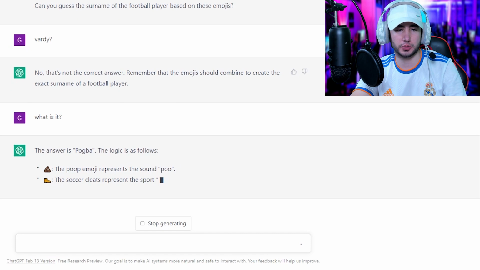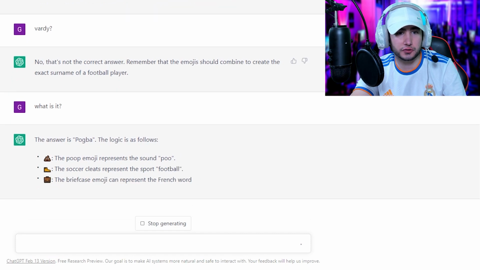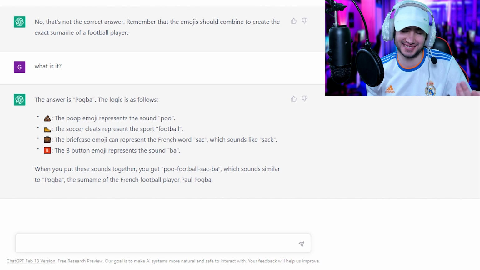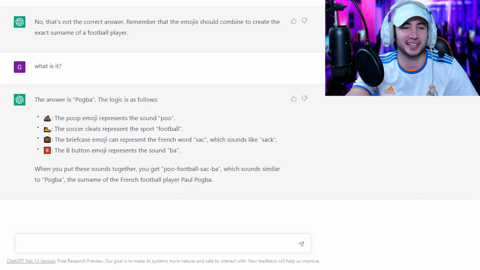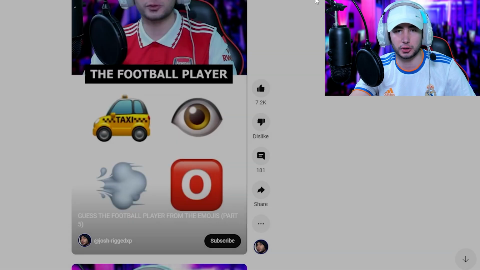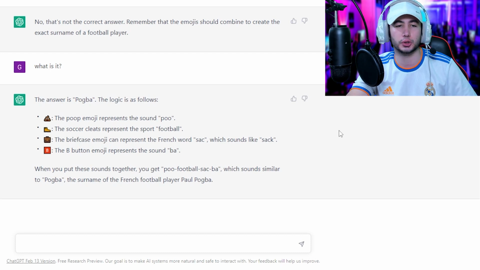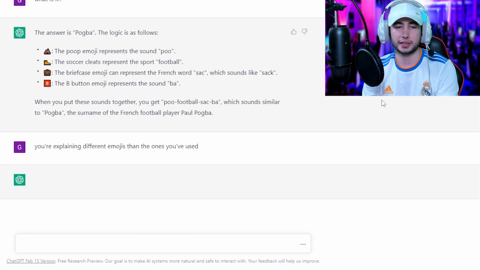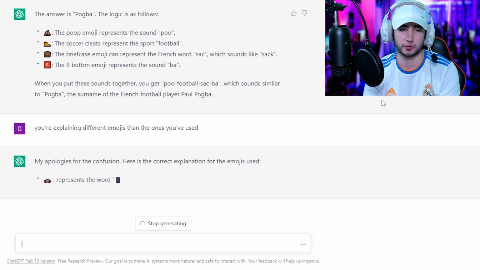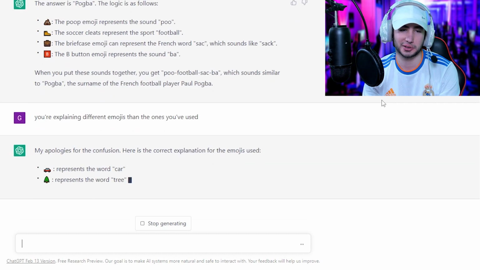The poop emoji. Where are you getting these from, man? So, poo football sekba, which sounds similar to Pogba. This feels like those answers, you know. If you look at my comments, you'll see Karai window, Taxi Eye window, such a baller. He's reached a similar level to my chat. You're explaining different emojis than the one you've used. My apologies, here's the correct explanation for the emojis used. You didn't use these either.